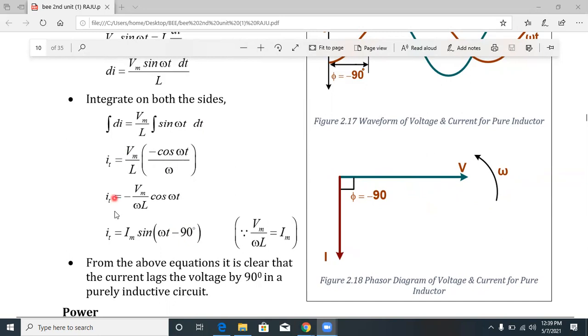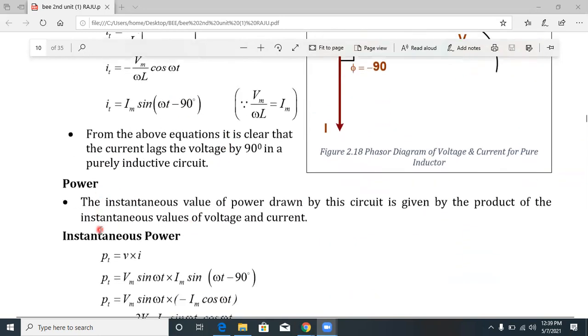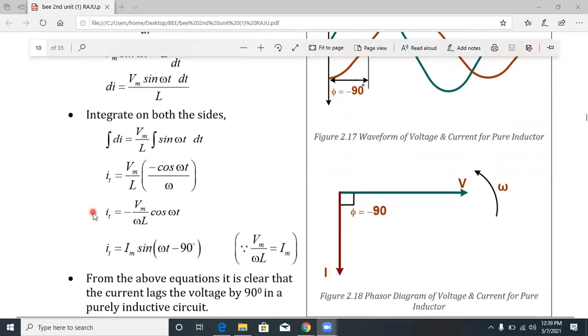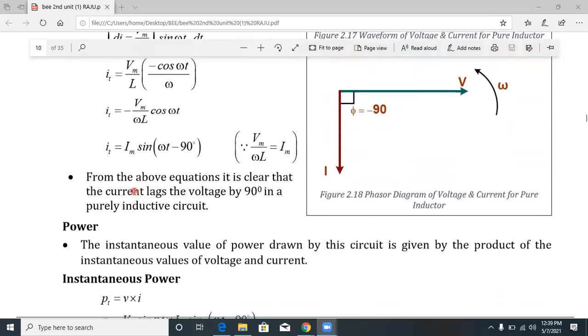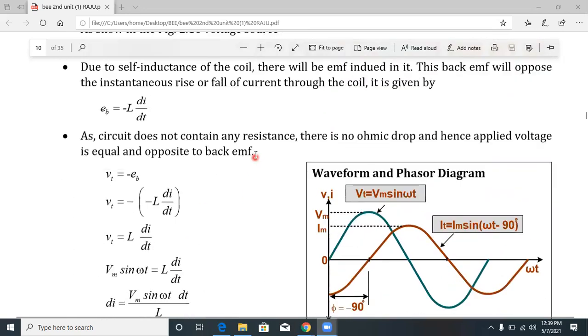So for the above equations, the instantaneous value of the power drawn by the circuit is given by the product of the instantaneous value of voltage and the current. We have to find how the power changes in the inductor.